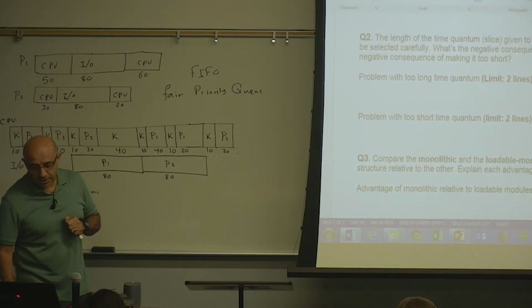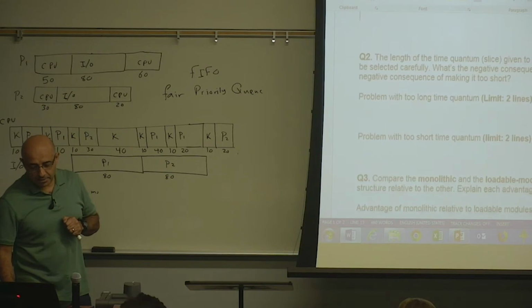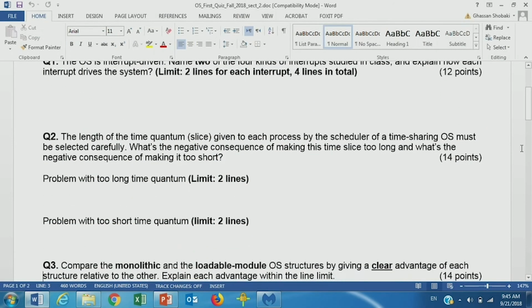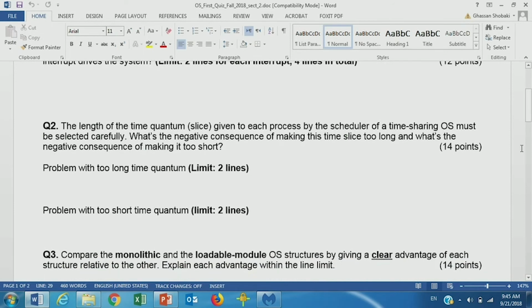Let's try to be as clear as possible. So let's do question 2. The length of the time quantum given to each process by the scheduler in a time-sharing OS must be selected carefully. What's the negative consequence of making this time slice long, and what's the negative consequence of making it too short? So what's the negative consequence of making the time quantum too long?